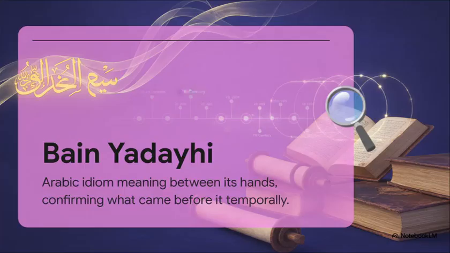But here is where a really fascinating linguistic nuance comes into play. The Arabic phrase, often translated as confirming that which came before it, is bayn yadehi. It's an idiom literally translating to between its hands. Muslim scholars argue this phrase simply confirms what came before it temporally. So it's acknowledging that an original revelation was indeed sent, but it's not necessarily endorsing, word for word, the physical bound manuscripts held by 7th century Christians, manuscripts which, they point out, already contain textual variants.